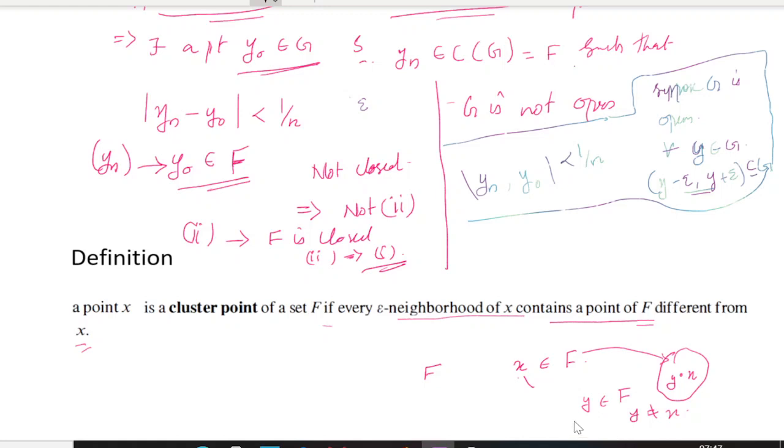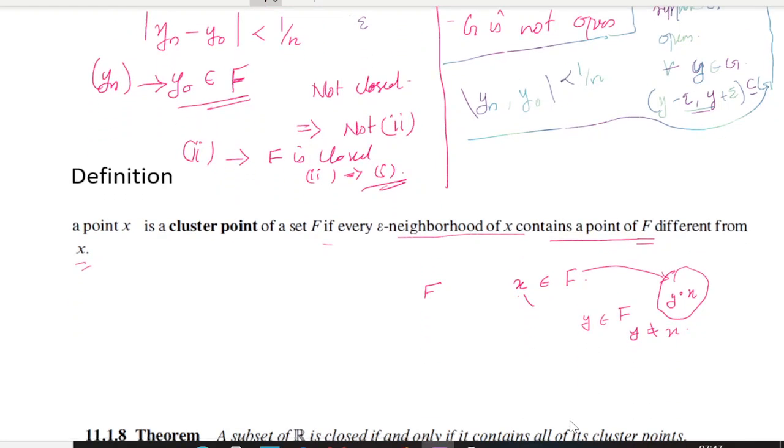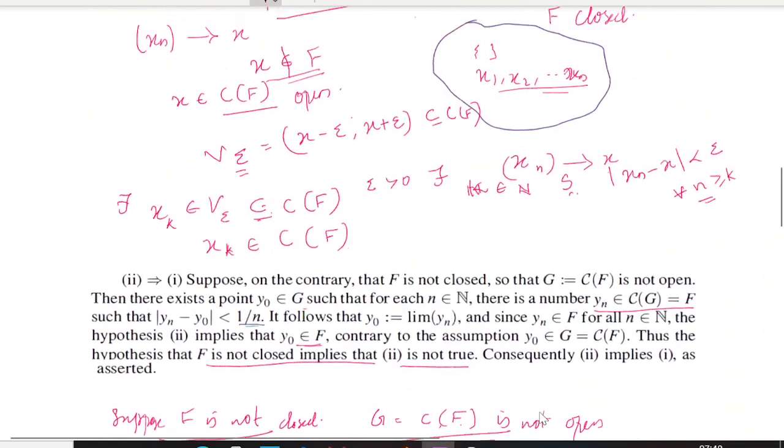Now we also know that whenever a sequence xn converges to x, this x should be a cluster point. Then we can modify the above theorem. What was the above theorem?